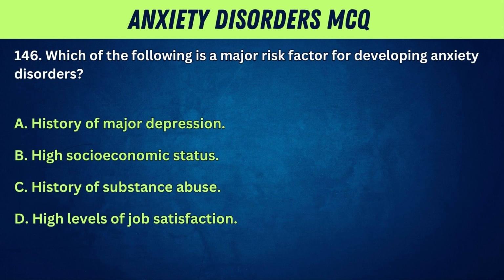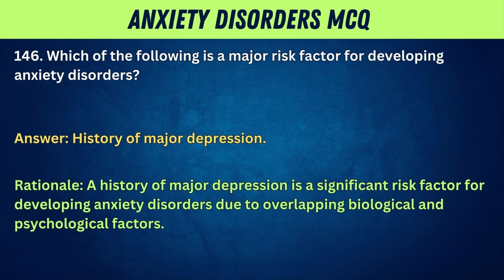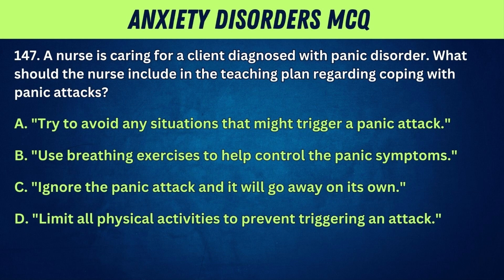146. Which of the following is a major risk factor for developing anxiety disorders? A. History of major depression. B. High socioeconomic status. C. History of substance abuse. D. High levels of job satisfaction. Answer: history of major depression. Rationale: a history of major depression is a significant risk factor for developing anxiety disorders due to overlapping biological and psychological factors.